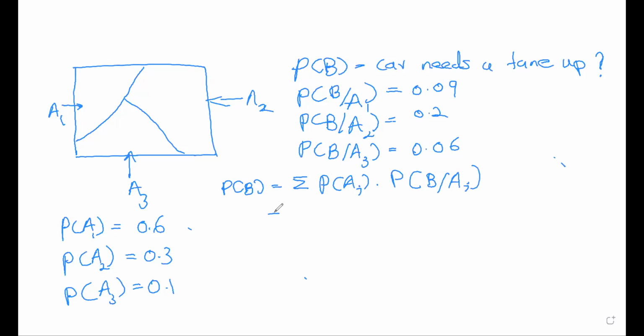Right? So this is equal to, i goes from 1 to 3 since there are 3 partitions. Okay. So 0.6 into P(B given A1) is 0.09, plus P(A2) 0.3 into 0.2, plus 0.1 into 0.06.